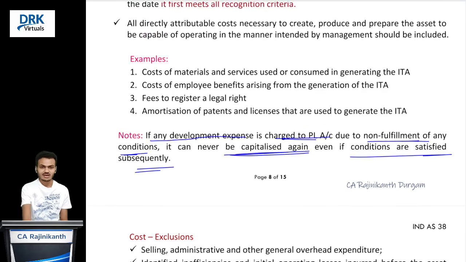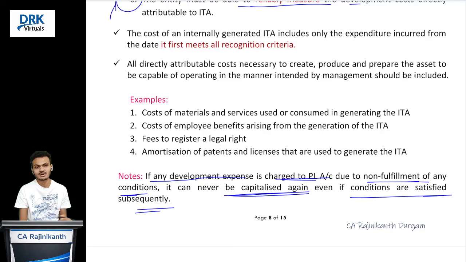And one more thing: we discussed when we should capitalize the expense and when we should not. That is fine. Now the discussion is what kind of expenses we can capitalize and what kind we should not. The standard says that all directly attributable costs for that development phase, in order to generate the intangible asset, can be capitalized. This is very similar to self-construction of property, plant and equipment.